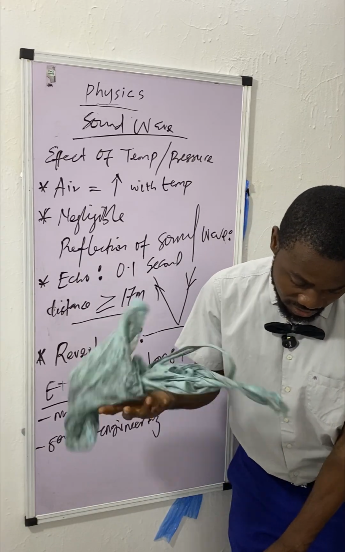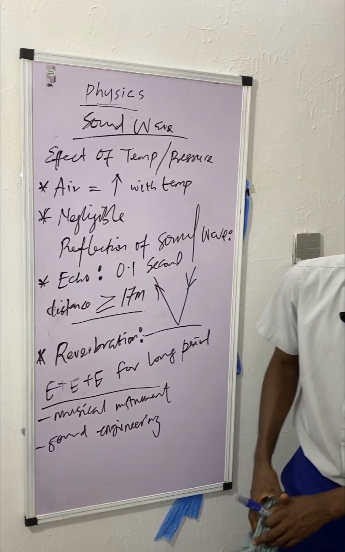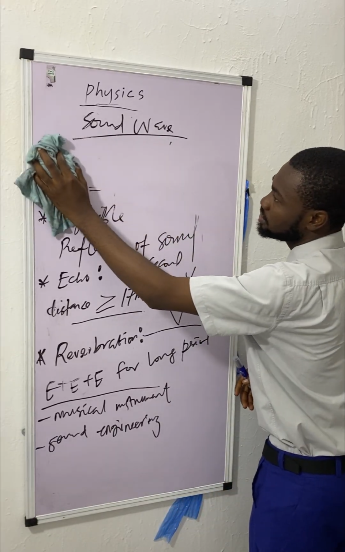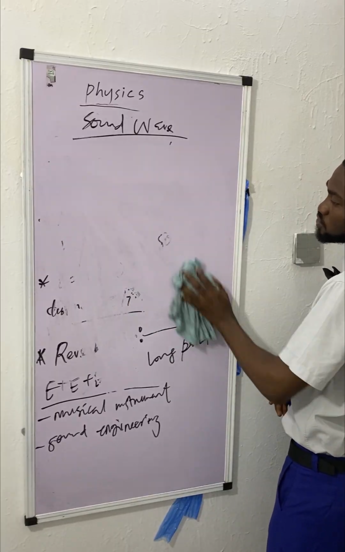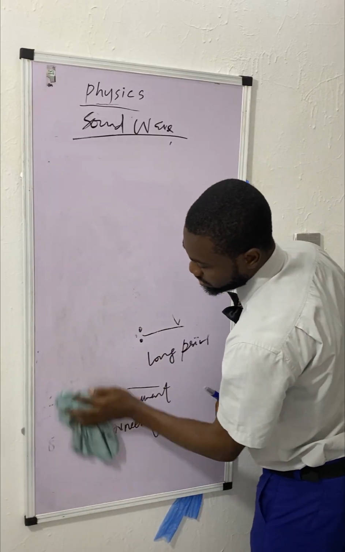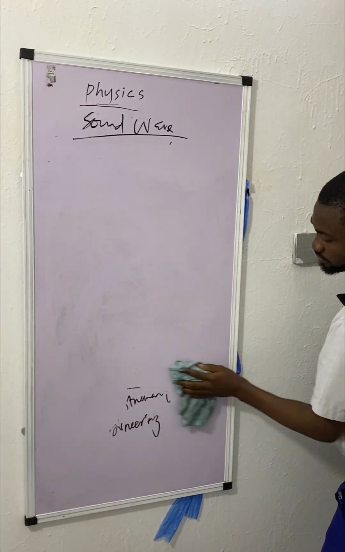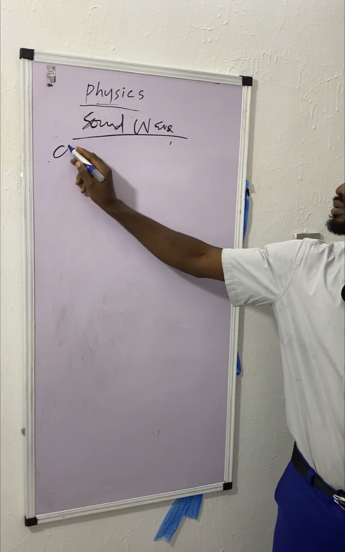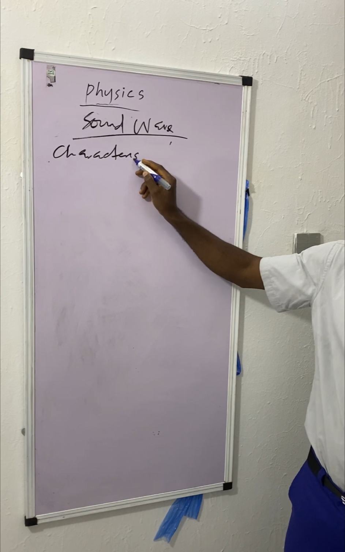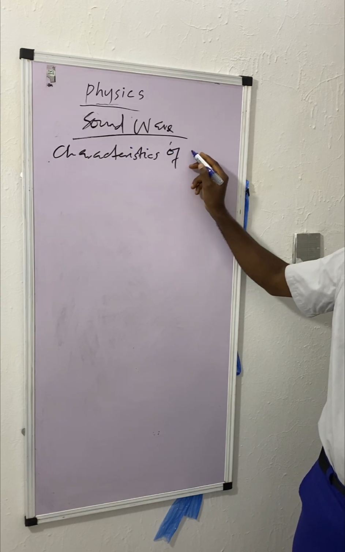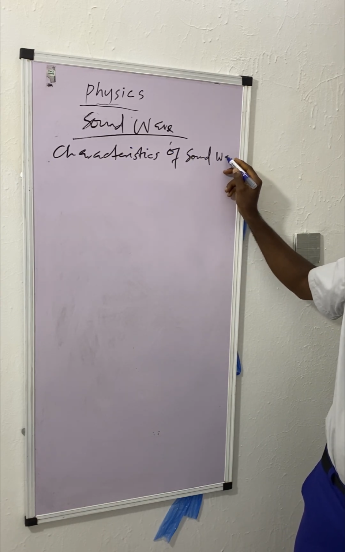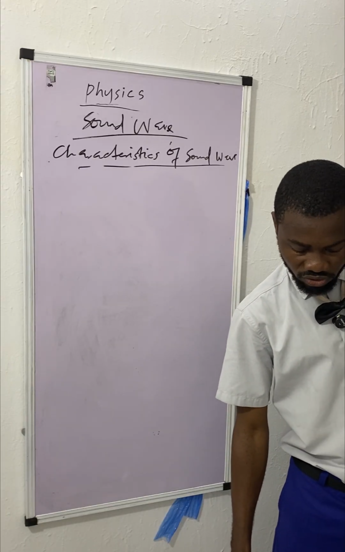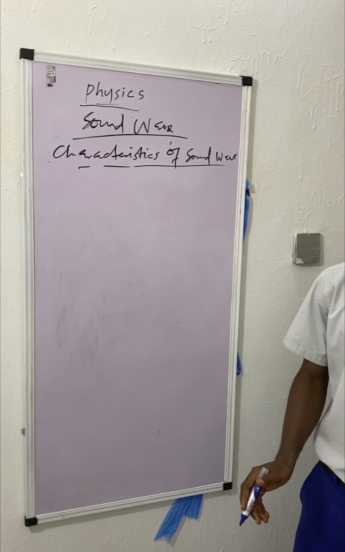Let's now look at the characteristics of sound wave. All right, there are important aspects we have to understand in this sound wave. I think this is going to be the last one for this part. So under the characteristics of sound wave, we have to understand noise and musical notes.